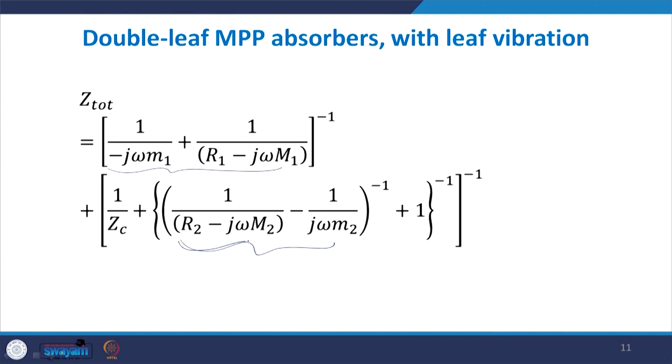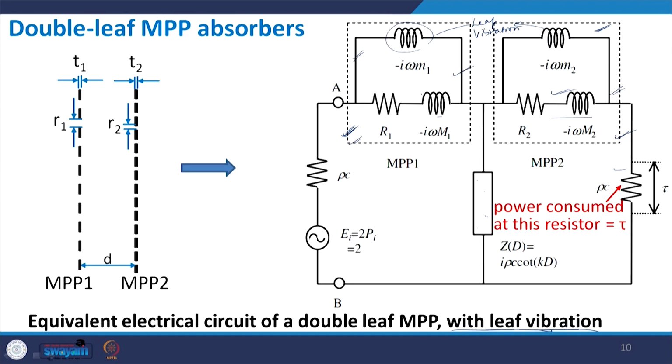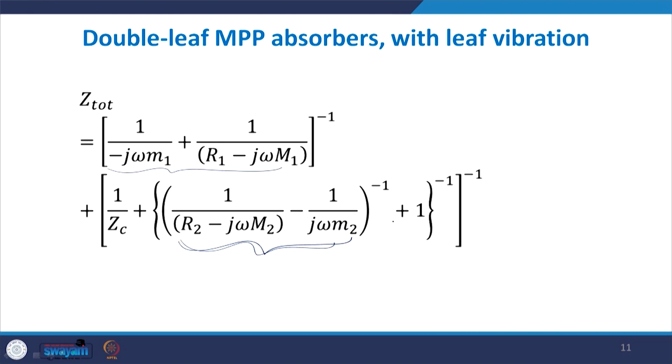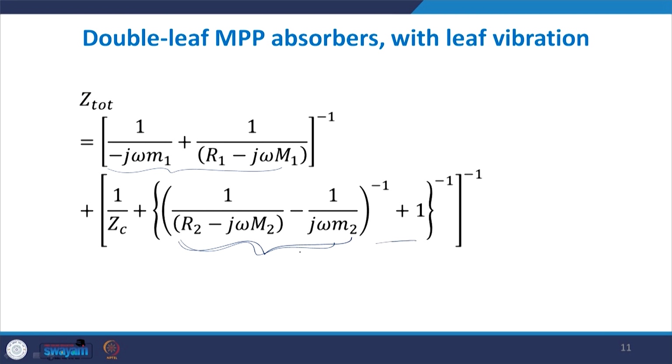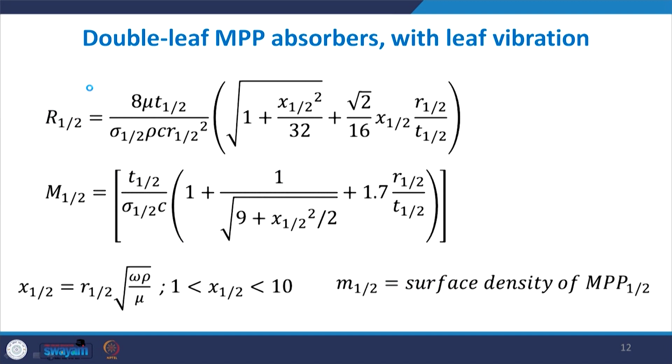So this part is the equivalent of this block, and then rho c is taken as 1 because we are finding the relative impedance. This part is then added to 1 to get the entire impedance of this whole circuit, and then these are in parallel. So the overall parallel combination is added to the previous one. This is the expression we get for Z total.